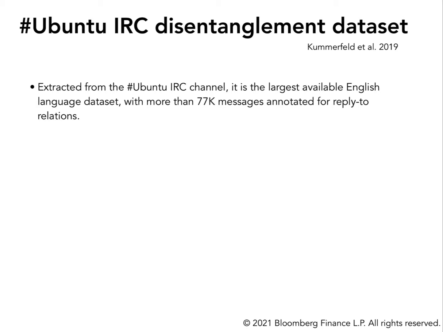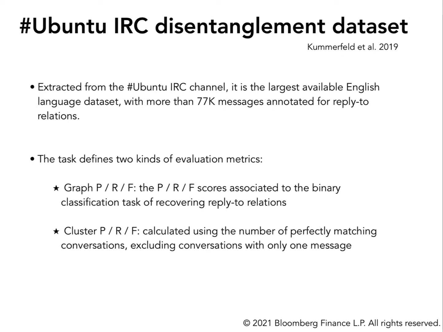In the following and in the paper, we conduct our experiments on this IRC disentanglement dataset, again released by Kummerfeld and collaborators in 2019. It is a very large dataset containing more than 77,000 utterances with an annotated reply-to structure. In the paper, Kummerfeld et al. also define 2 kinds of evaluation metrics that we will also use. Graph scores, associated to the binary classification task of recovering the reply-to relations, and cluster scores, which is a much more challenging metric, calculated by counting the number of perfectly matching threads.